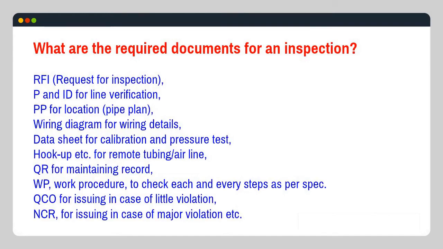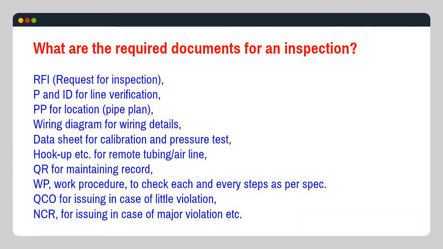What are the required documents for an inspection? RFI, request for inspection; P&ID for line verification; PP for location, pipe plan; wiring diagram for wiring details; data sheet for calibration and pressure test; hookup, etc. for remote tubing, airline; QR for maintaining record; WP, work procedure, to check each and every step as per spec; QCO for issuing in case of little violation; NCR for issuing in case of major violation, etc.